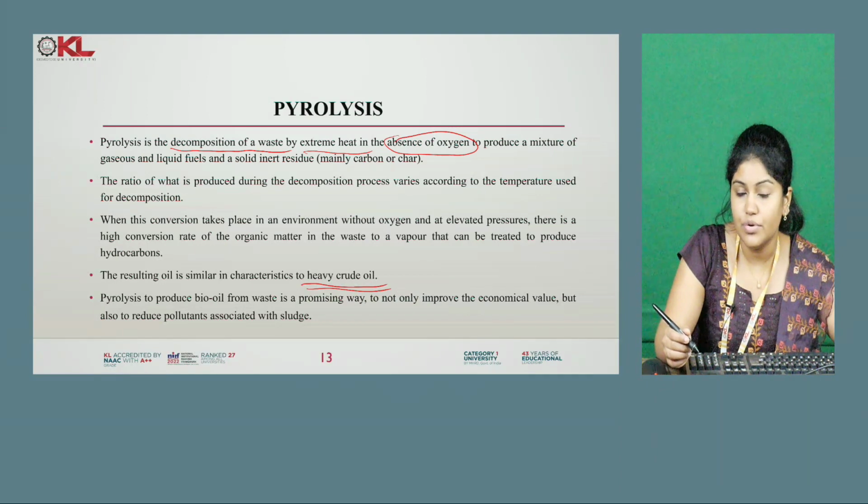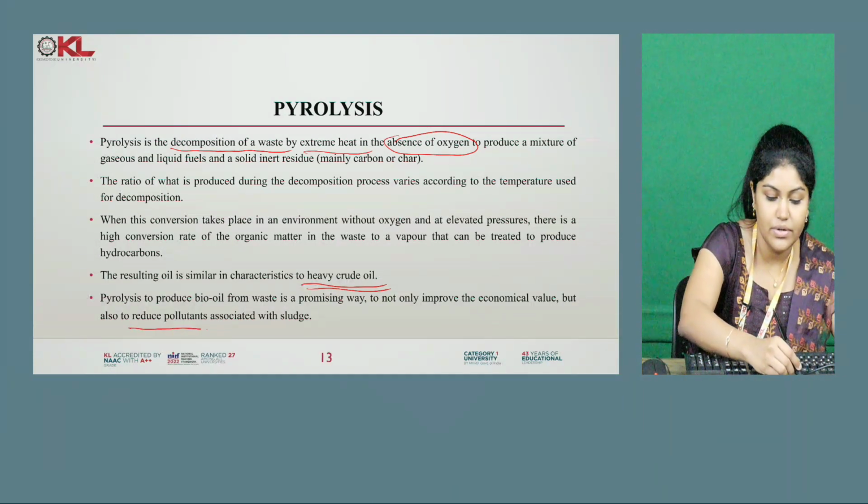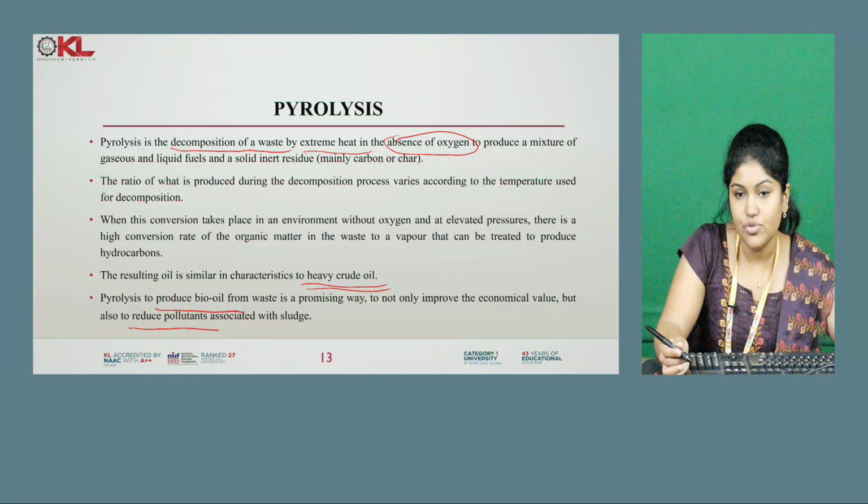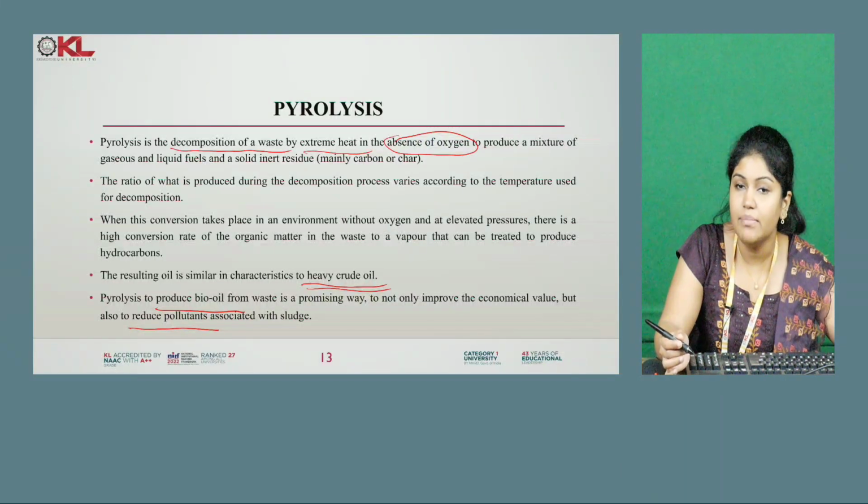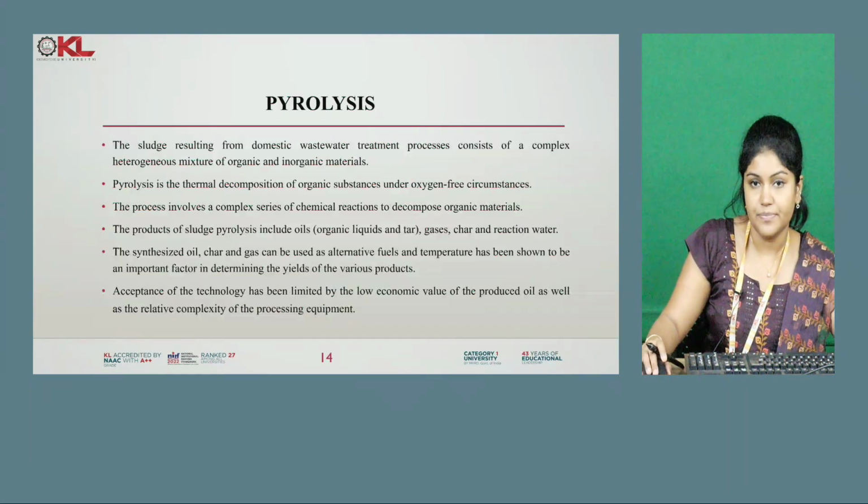So pyrolysis to produce bio oil from waste is a promising way to not only improve the economic value, but also reduce the pollutants associated with the sludge. So this will reduce the pollutants, and it will produce the bio oil. Heavy crude oil will be generated by the pyrolysis process, and most of the organic matter can be highly converted to a vapor. This is done in the absence of oxygen and at elevated pressures.